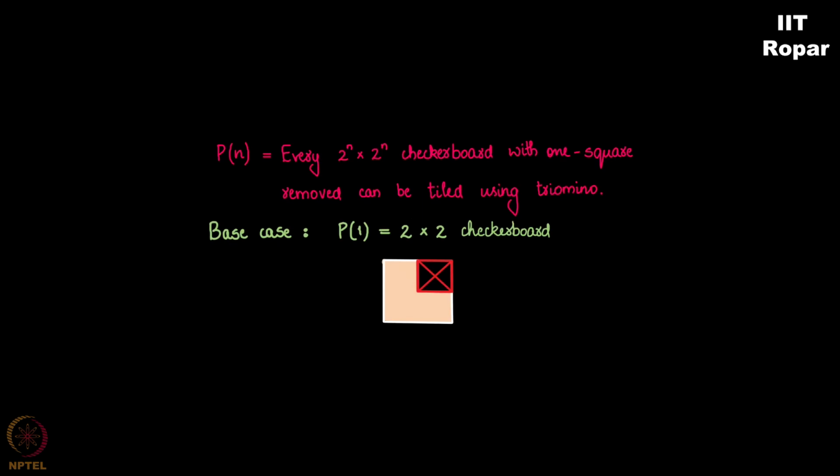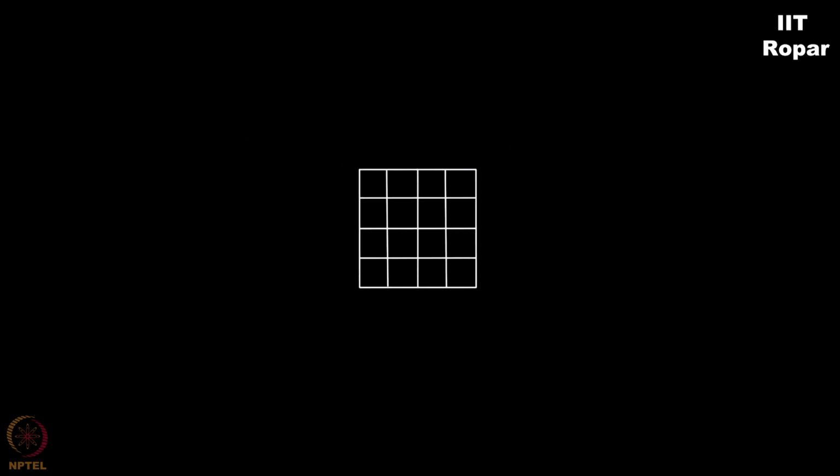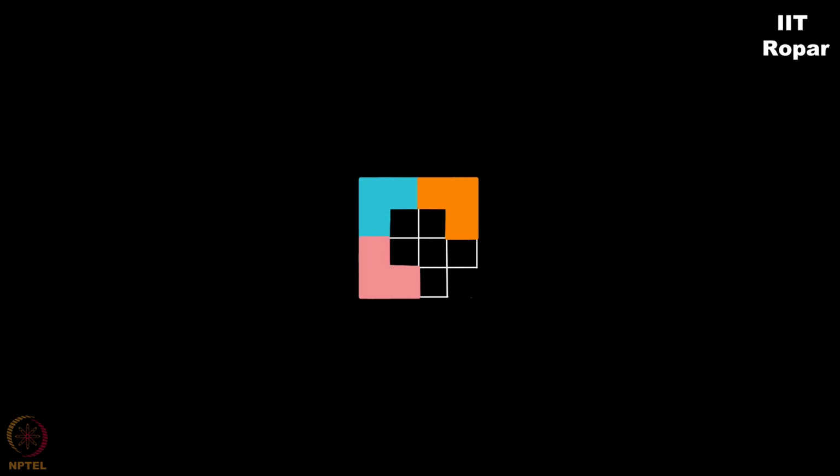So for better understanding, let me show you the answer for 4 cross 4, that is P of 2. This is the checkerboard. I'm going to remove this square and this is the answer. You can tile it using triominos like this.